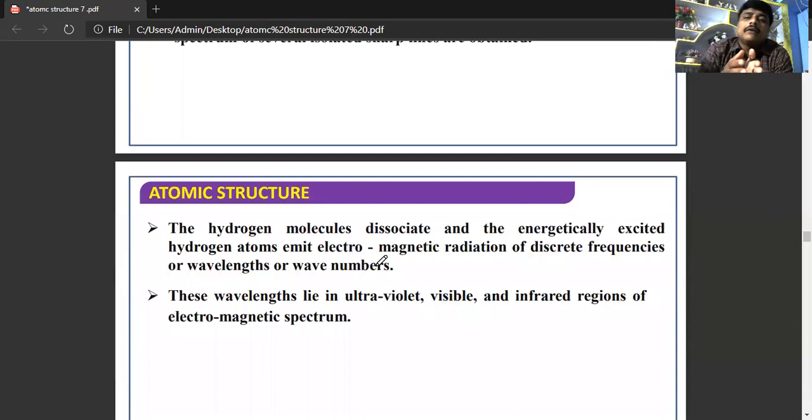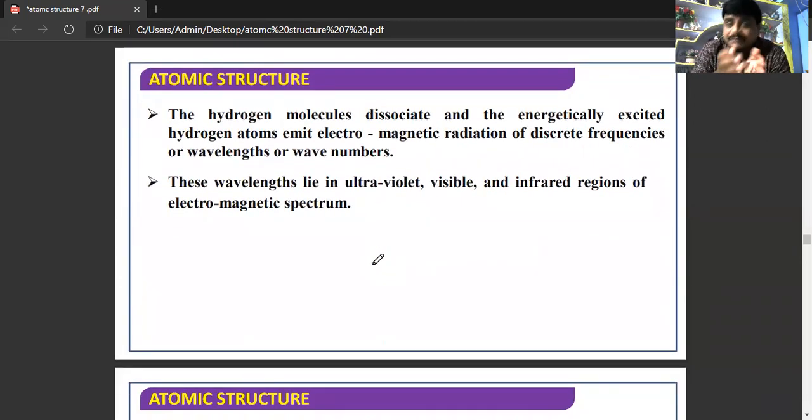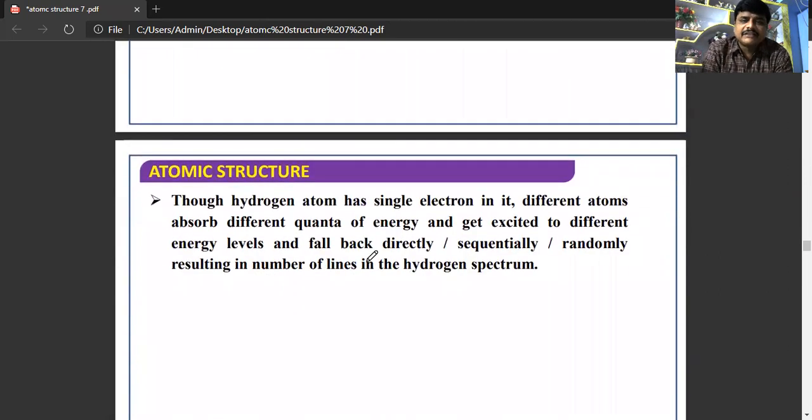Now, we are considering the hydrogen spectrum. So these hydrogen molecules dissociate and different hydrogen atoms emit electromagnetic radiation of different frequencies or wavelengths. All these wavelengths lie in different regions, either the ultraviolet region, visible region or infrared region of the electromagnetic spectrum.